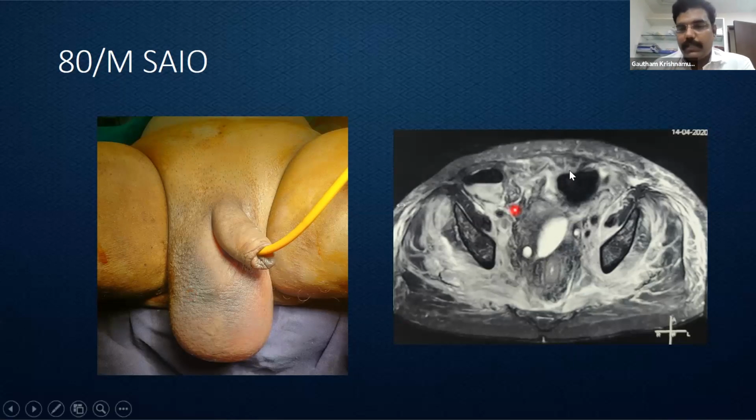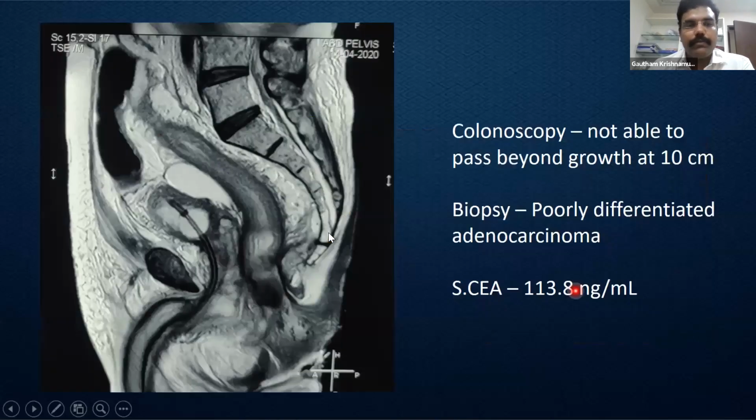So there was an MRI done, which showed, see, we can find the gross edema in the entire muscular plane, and then a very hazy tumor that is involving the entire mesorectum. I'll show further images. This is similar to linitis plastica of the stomach. We can find the submucosal spread of the tumor, which is going for a very long distance, and we can see the inflammation going even up to the presacral fascia.